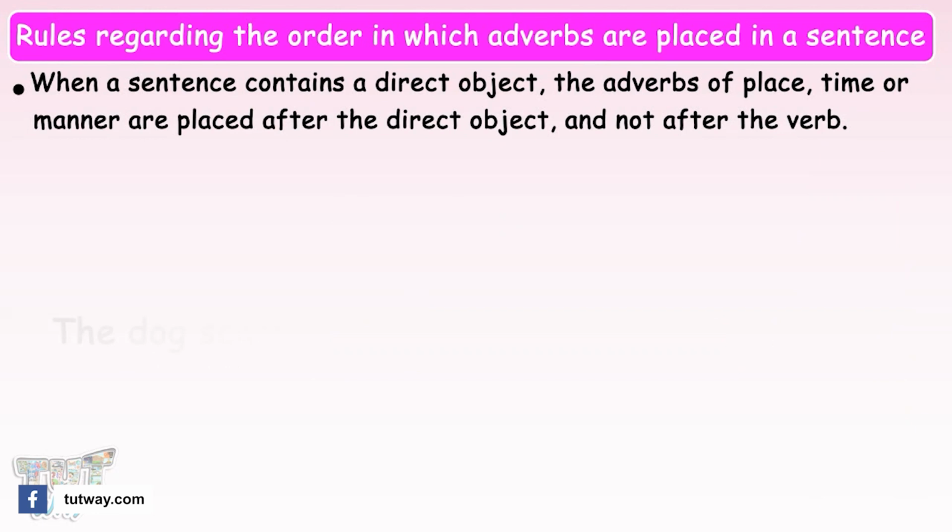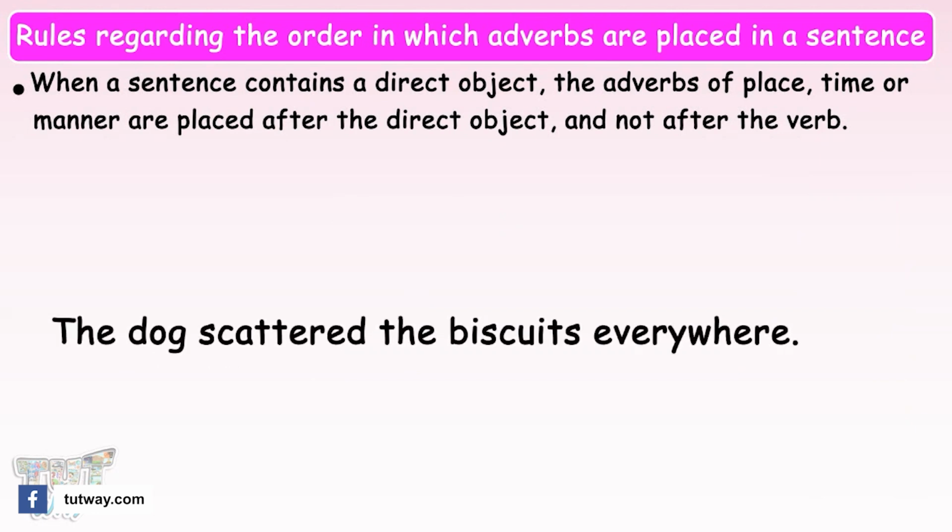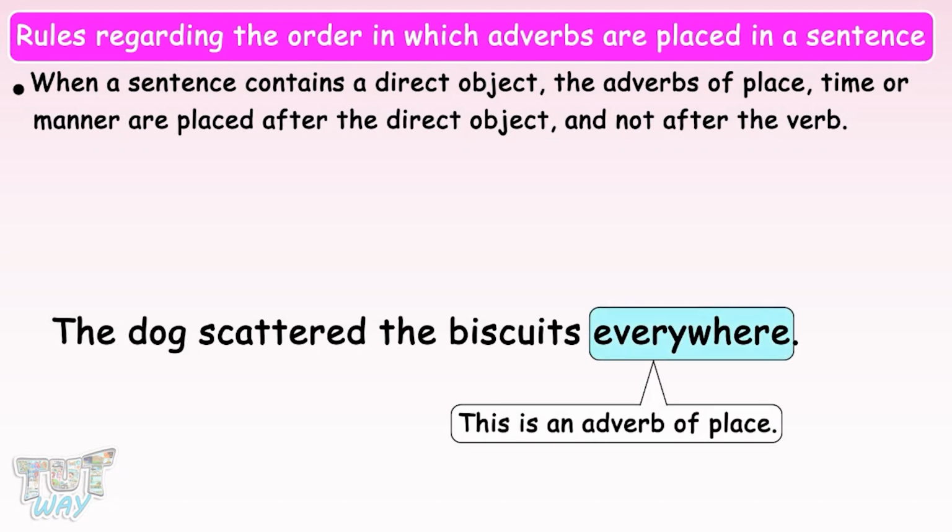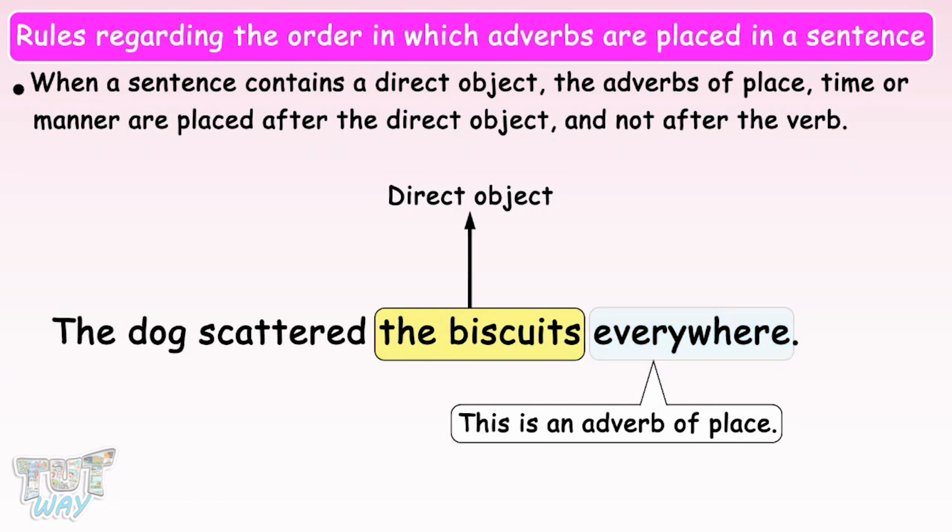The dog scattered the biscuits everywhere. Here, the adverb everywhere is an adverb of place, but the sentence also contains a direct object, the biscuits. So, the adverb everywhere is placed after the direct object and not after the verb.